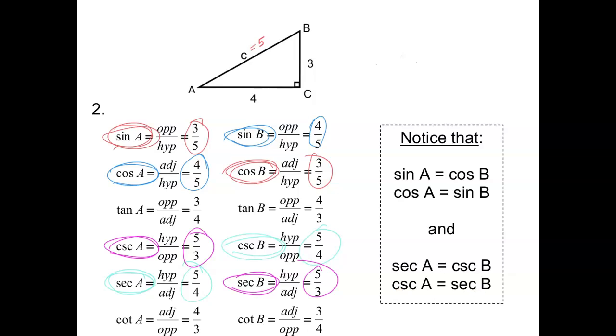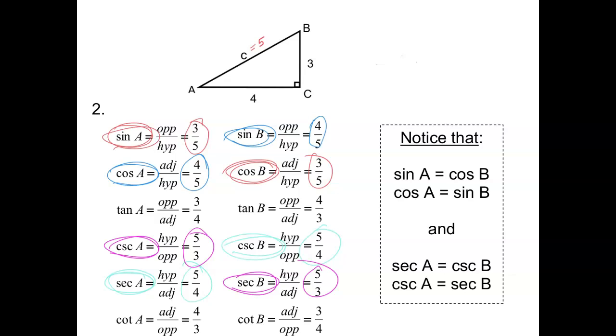And that's because what used to be the adjacent side for one becomes the opposite. So adjacent 4 is adjacent for angle A, but it's opposite for angle B. So these ratios are going to show up in more than one place. Sometimes that's handy to know. So in a right triangle, looking at the 2 acute angles, the sine of one will be the same as the cosine of the other, and their secants and cosecants will also be the same.